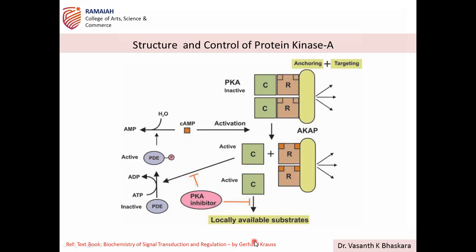So what is happening here: when PKA inhibitor is inhibiting this step, then there will be no phosphorylation, then there will be more of cAMP. So this is the reverse of that. Phosphorylated PDE is responsible for negative regulation. When phosphodiesterase is phosphorylated, its active form is suppressing the activation of PKA. Understood, all of you?